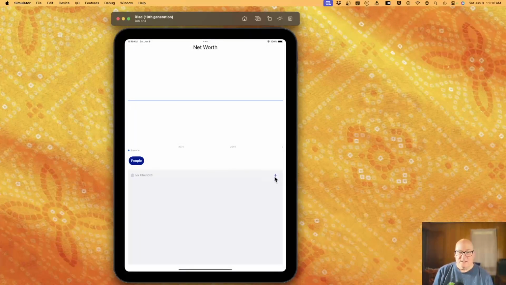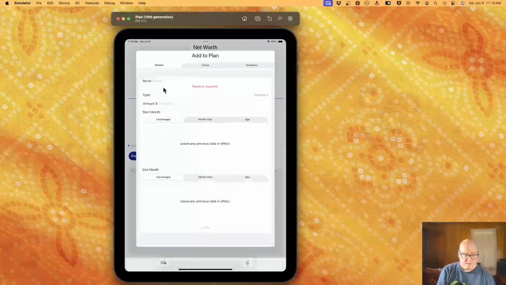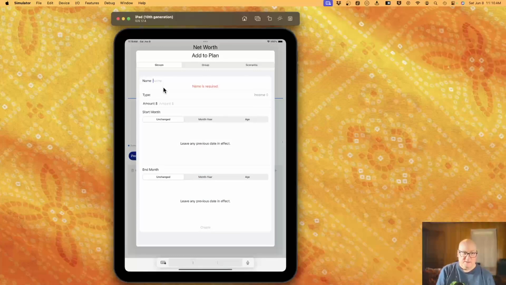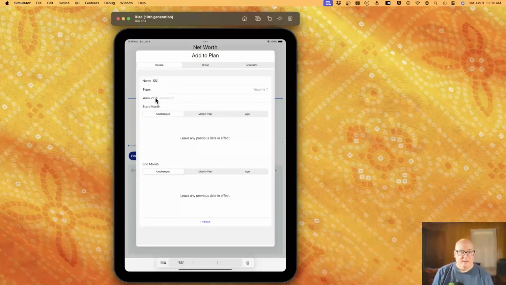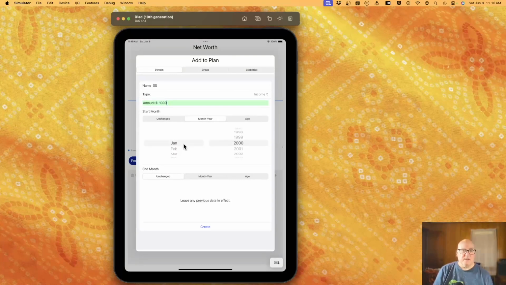All right, and then as we add things now, we can add this stream, and let's make it Social Security, and let's say he gets $1,000. Well, the start month, we could specify it's $1,000 starting in, well, what would that be? 60 was 2022, so 2027 would be 65.